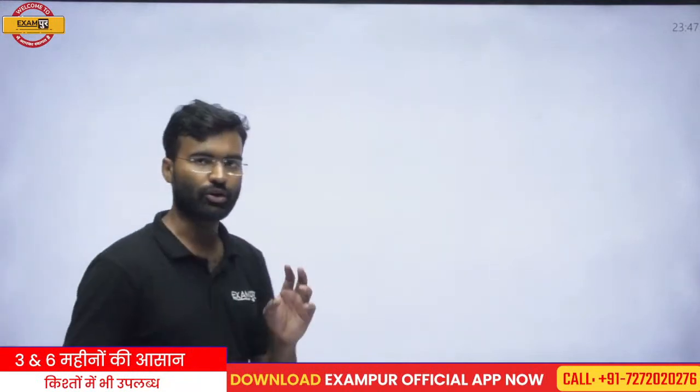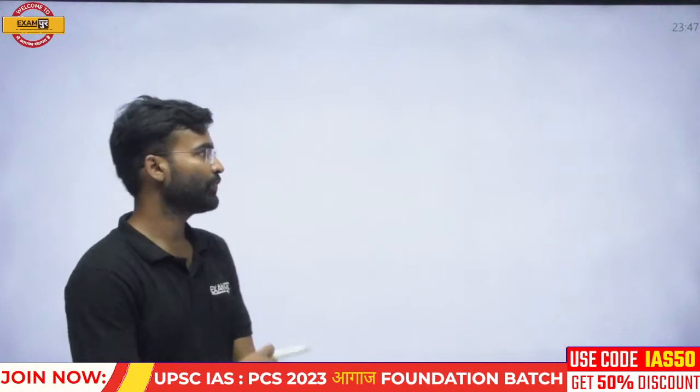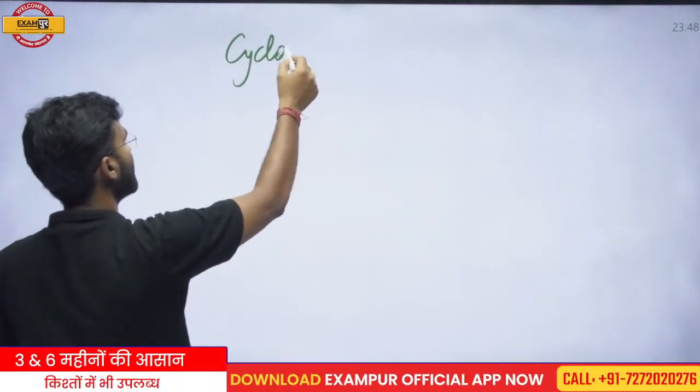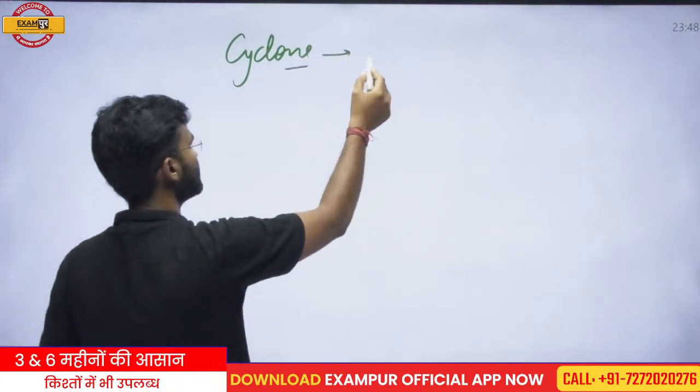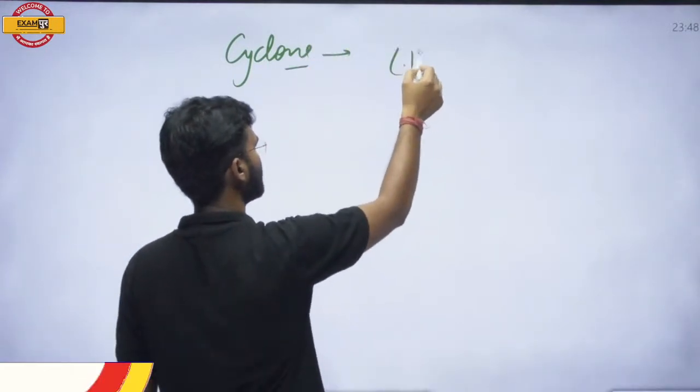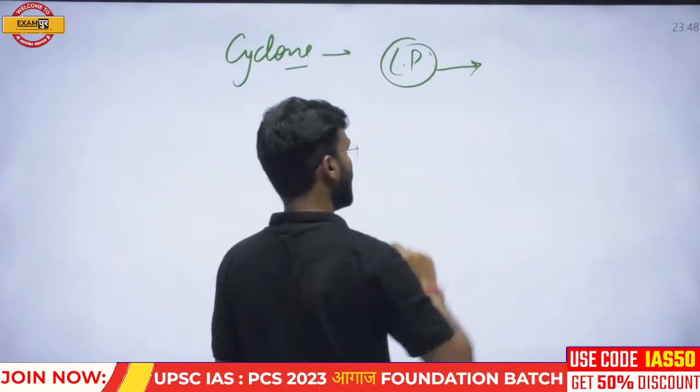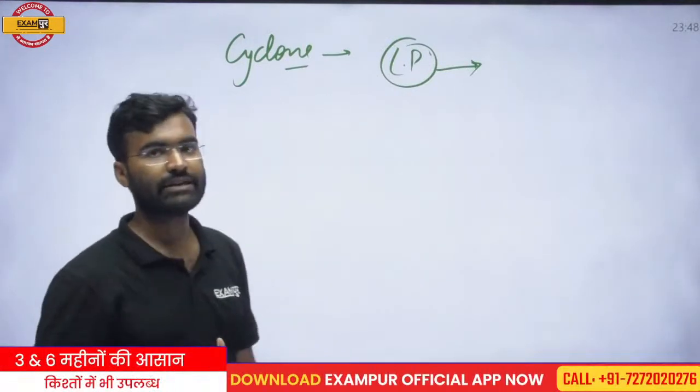So understand here what is the mechanism of the tropical cyclone. Firstly, understand here: what is the tropical cyclone? Firstly, you should know what a cyclone is. A cyclone is basically a center of low pressure. Okay, it is the center of low pressure. And how is this center of low pressure developed?